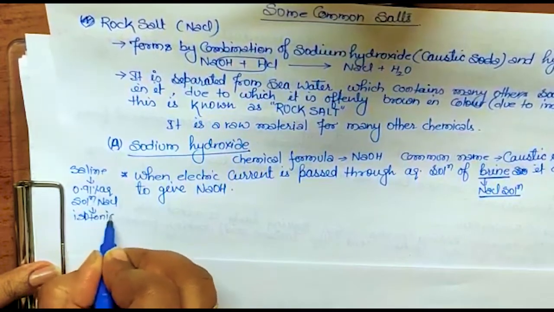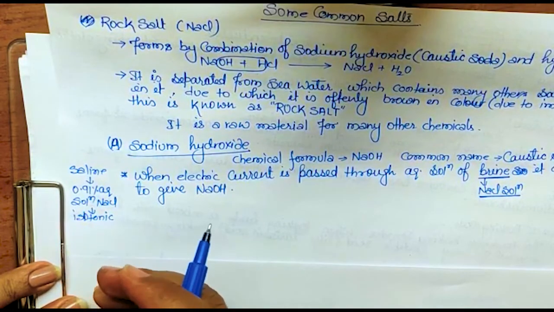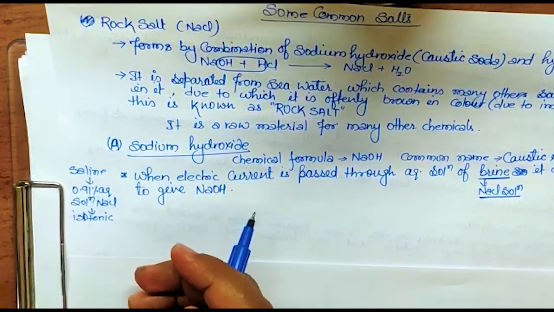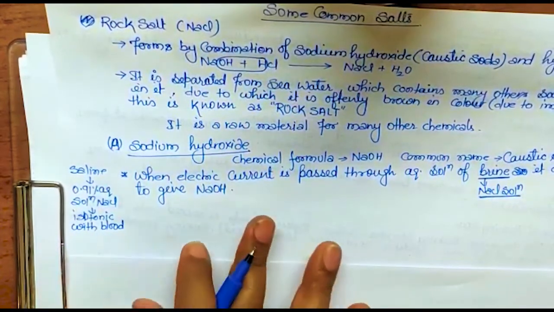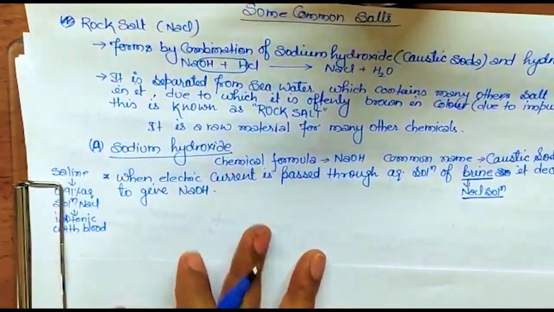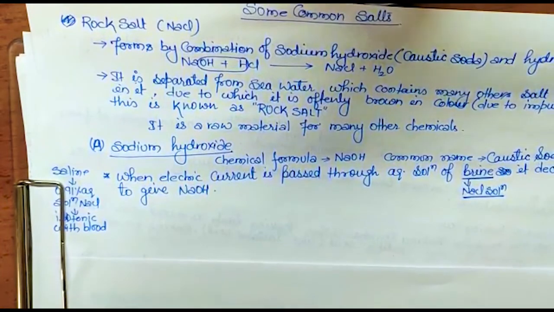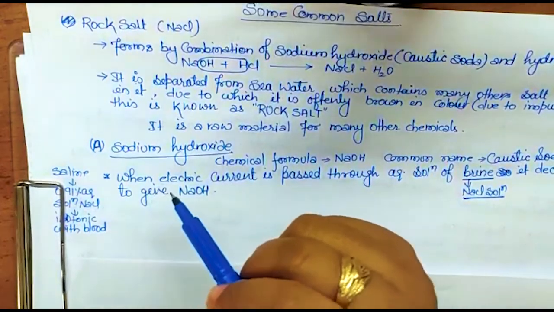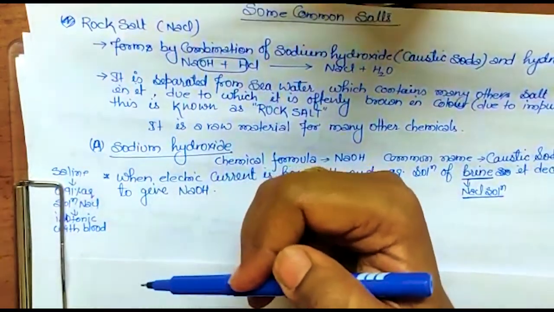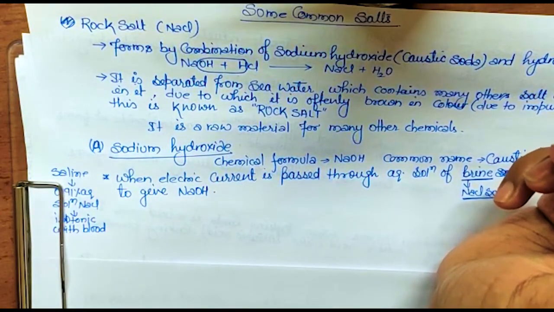Isotonic with our blood. I can assume that you know this isotonic because you have done it in class 9th and in class 10th also in bio. So whenever we go for a drip, actually this drip is not glucose. Somebody says water is going in, somebody says glucose is going in, somebody says a drip is being put. So basically it is saline. And saline is a 0.91% aqueous solution which is isotonic with blood. That means even if it goes into our blood, since osmotic pressure is the same, RBCs neither shrink nor swell up. Clear? So this is the reason.